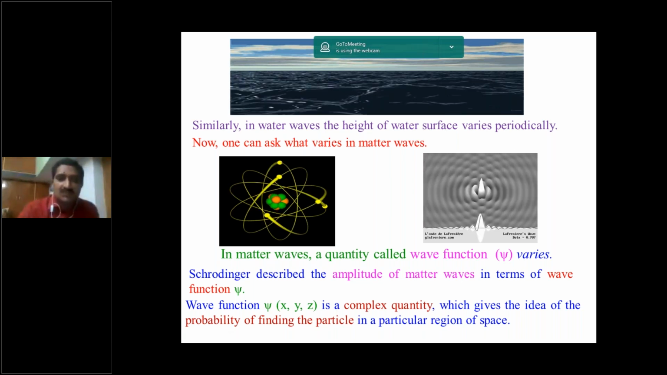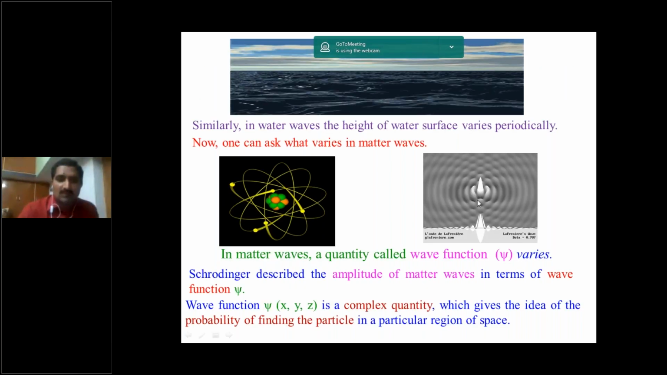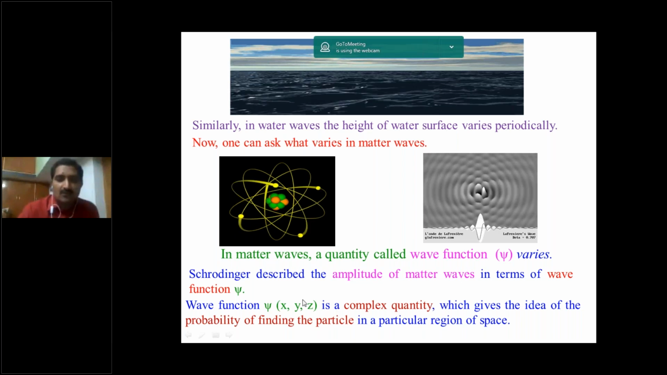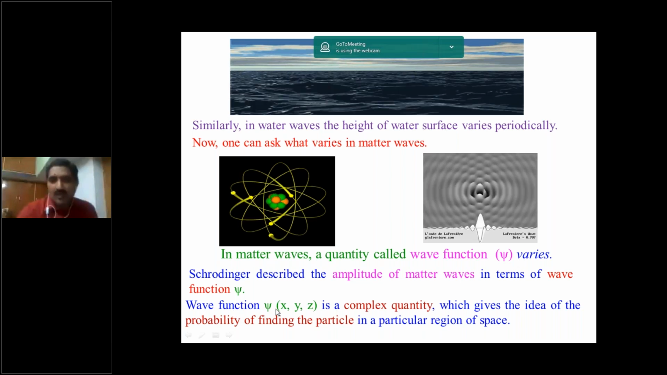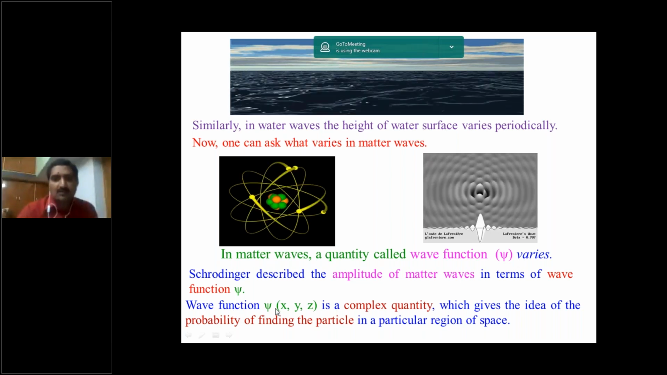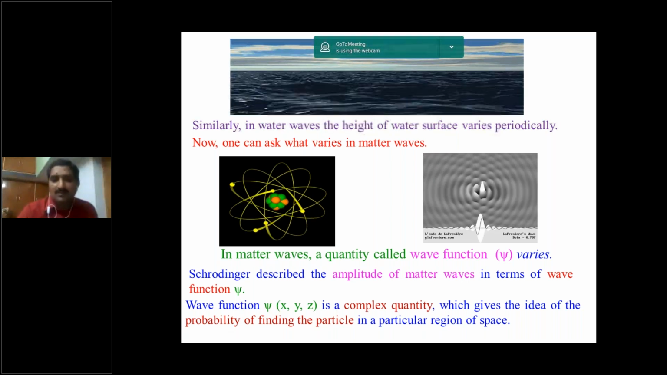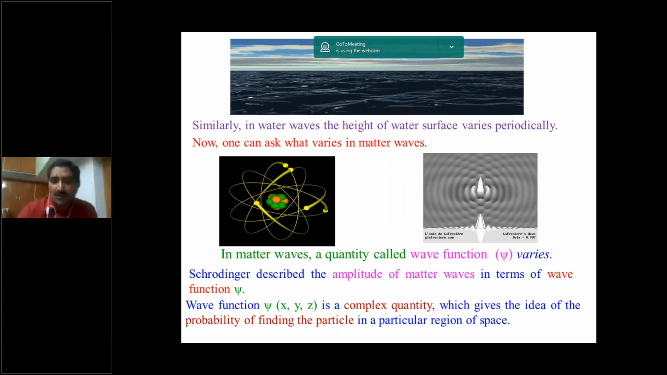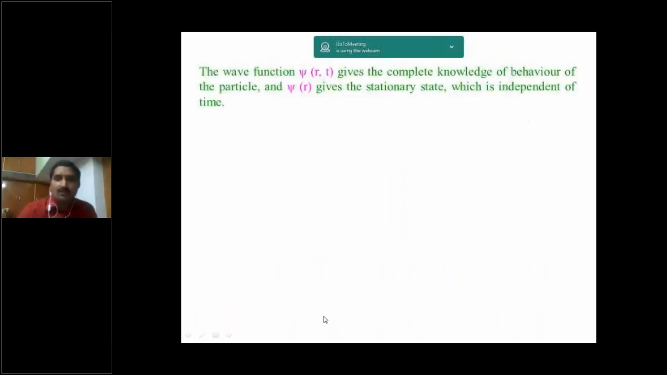A special function was given by Schrodinger. So that wave function can be called Schrodinger's wave function. What does it give? The Schrodinger wave function psi gives information about the behavior of the particle in the matter wave. And it gives the probability of finding the particle in the particular region of space. Okay. So the wave function psi can be represented in terms of both position and time, and also it can be independent of time.